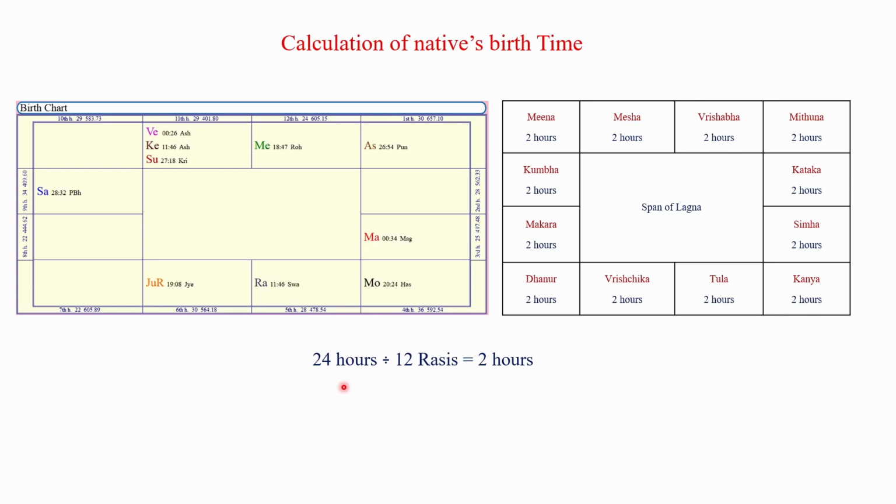We can consider every 2 hours one sign will be rising on the eastern horizon. That is, 24 hours is divided by 12 Rashis. So, the span of each Rashi will be 2 hours. Therefore, we can say the Lagna changes every 2 hours.